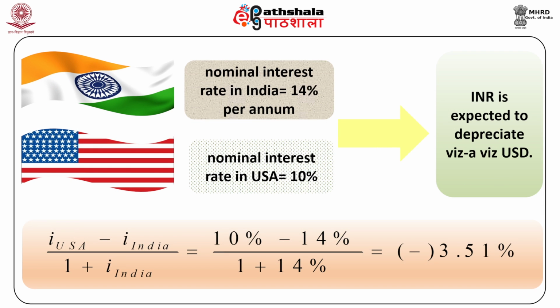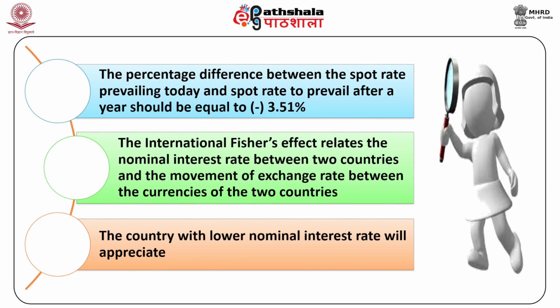For example, if the nominal interest rate in India is 14% per annum and it is 10% in USA, then INR is expected to depreciate vis-a-vis USD, that is (10% minus 14%) divided by (1 plus 14%), which is equal to minus 3.51%. Now this indicates that the left hand side of equation 5 should also be equal to minus 3.51%.